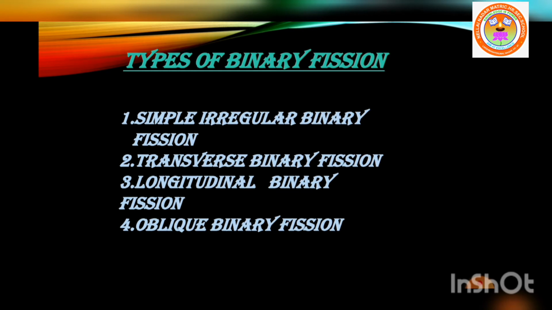So what is binary fission? In binary fission, the parent organism divides into 2 halves and each half forms a daughter individual.